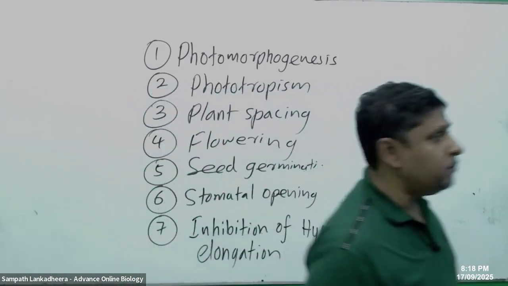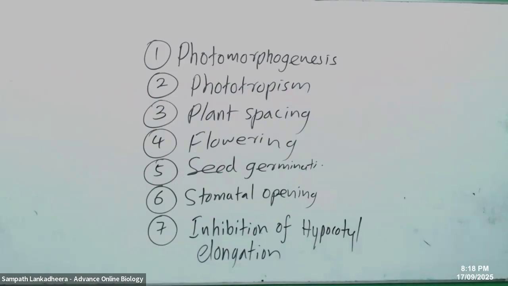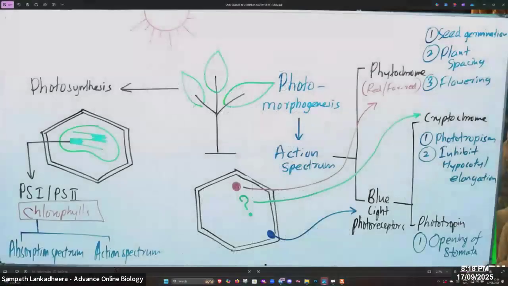Right. We discuss these plant responses, we discuss plant response to light. Check this out, people. We learn plant response to light.